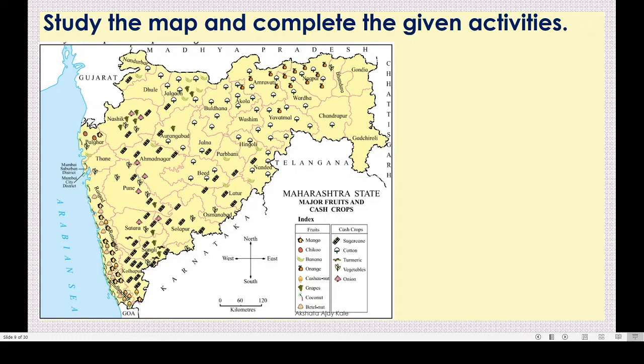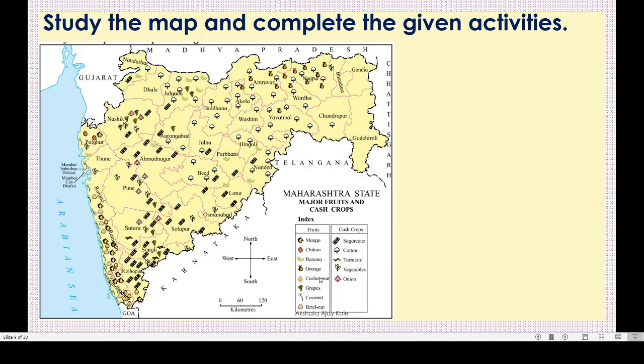Now the next one is study the map and complete the given activities. Please see this. This is the map of Maharashtra state and it shows the major fruits and cash crops. See these fruits: mango, chiku, banana, orange, cashew nut, grapes, coconut and betel nut.